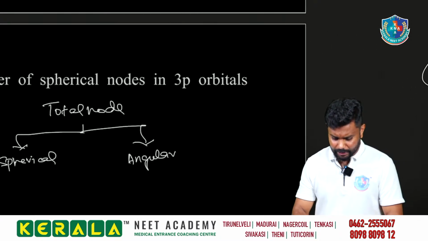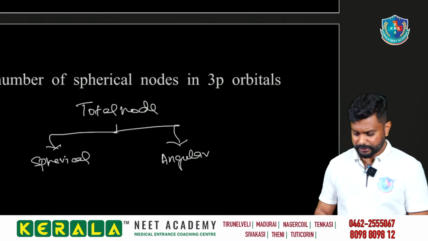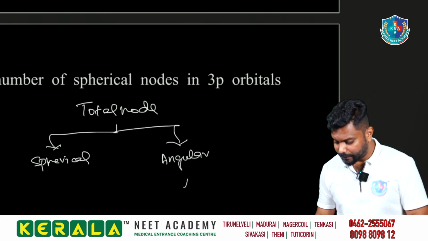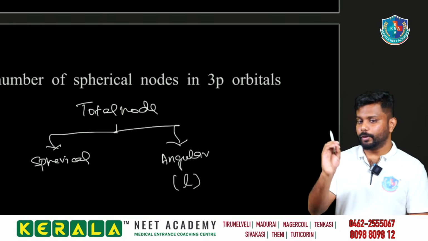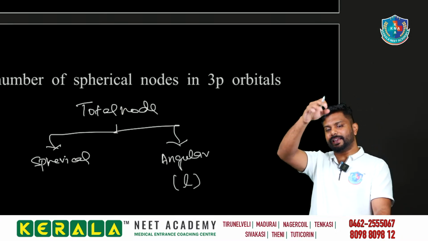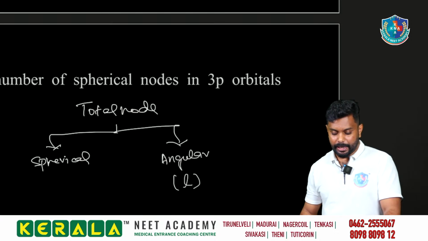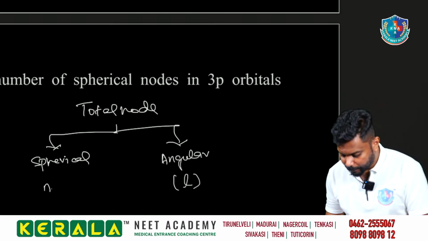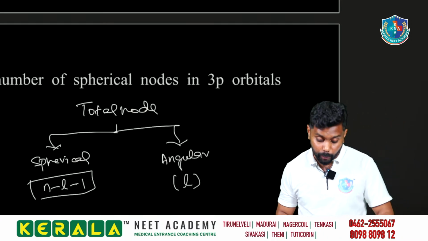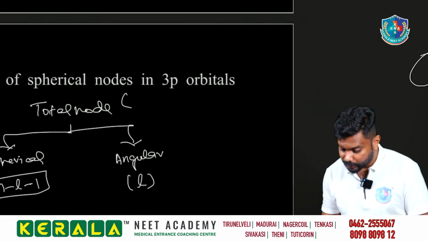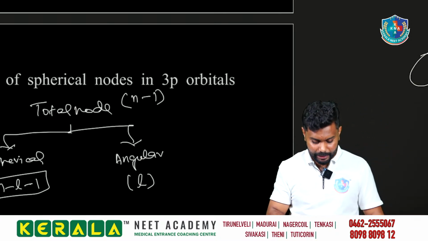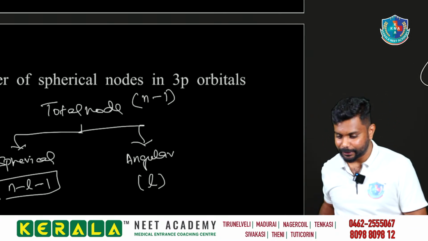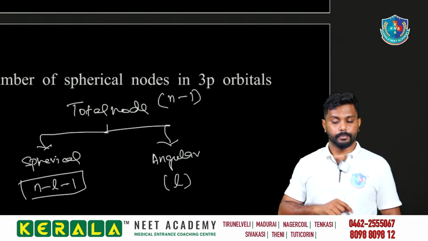We can find it easily. How to find the total node? The angular node is equal to the L value. The spherical node is n minus L minus 1, where n is the principal quantum number and L is the azimuthal quantum number. The total node is n minus 1. If we add the two, L gets cancelled and we get n minus 1. It is very easy, right?